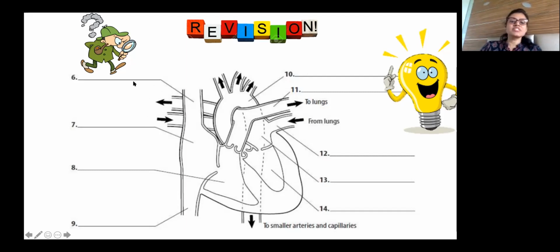Okay, what is number 6? Munir, what is it? Ma'am, pulmonary veins. No, the pulmonary vein is this. Number 6 is where blood is coming towards the heart from the feet. Tell me, Farhan. Is it the superior vena cava? Yes, this is the superior vena cava. And what is number 9? Inferior vena cava. It is the inferior vena cava.